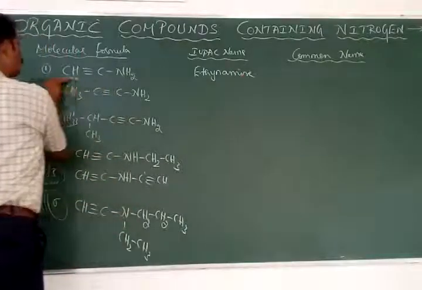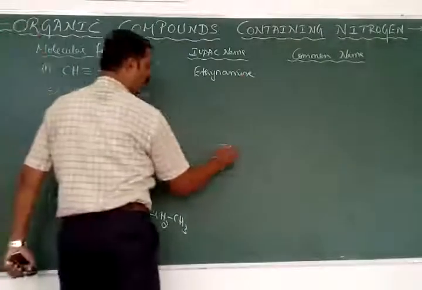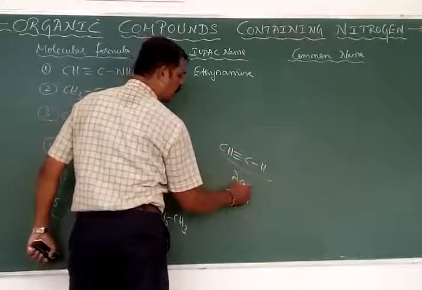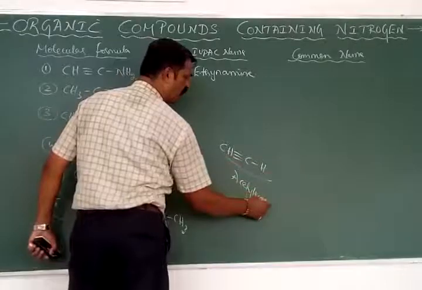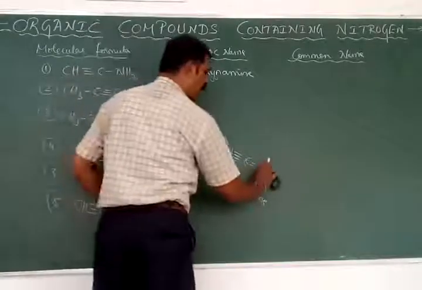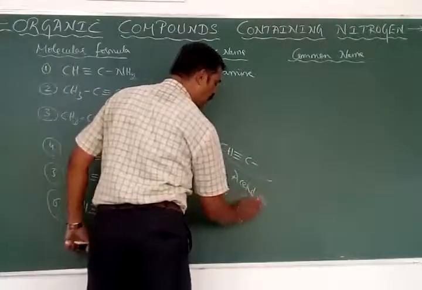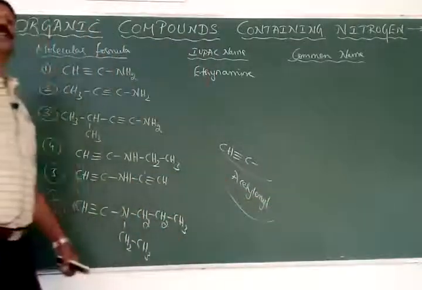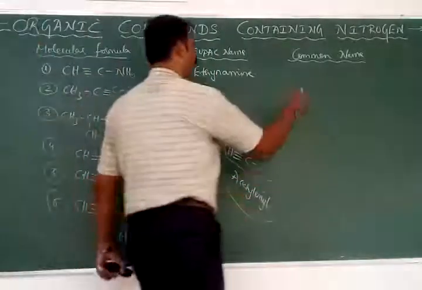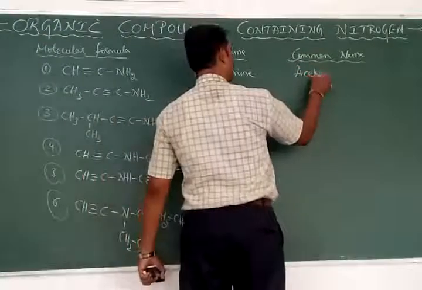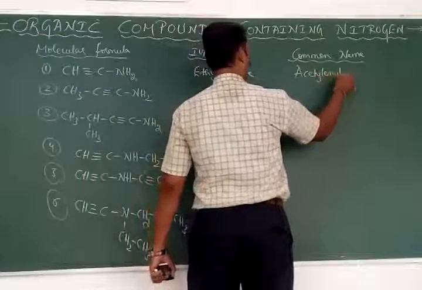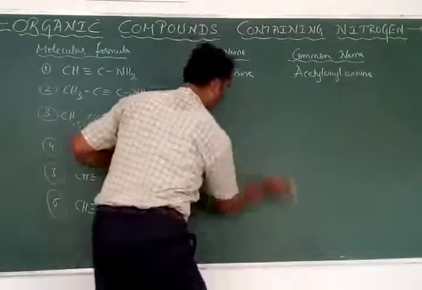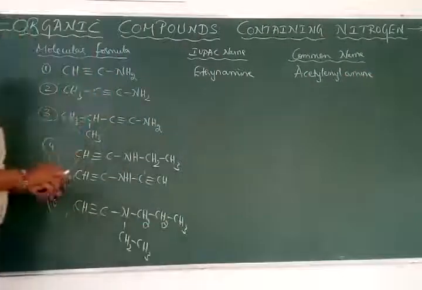So this group, we know that first CH triple bond CH is called as acetylene. Suppose if hydrogen has been replaced, then it is called as acetylenyl. The name of that one is called acetylenyl with amine. Hence the name of that one is found to be acetylenyl amine. Acetylenyl amine.